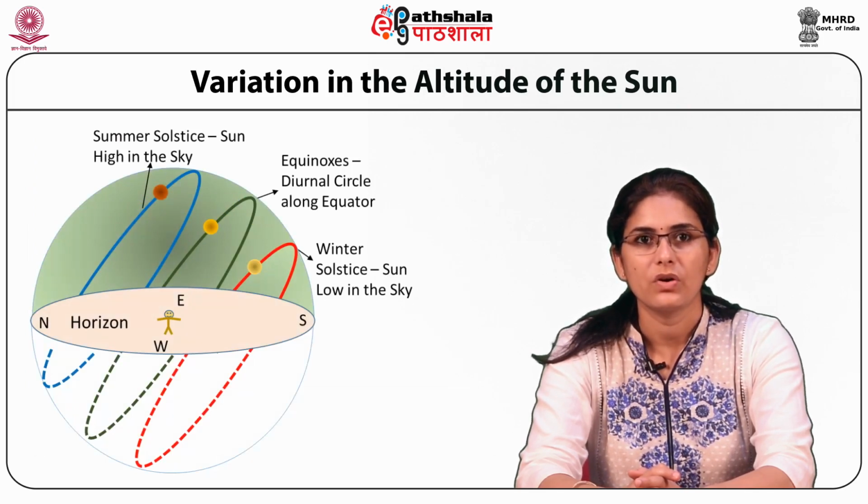In this picture, horizon of observer is drawn. The observer is in the northern hemisphere. The diurnal circles of the Sun are also shown. All the diurnal circles of Sun lie between the diurnal circles of summer solstice and winter solstice. From the picture it is clear that for those living in the northern hemisphere, the Sun is high in the sky around 21st of June.